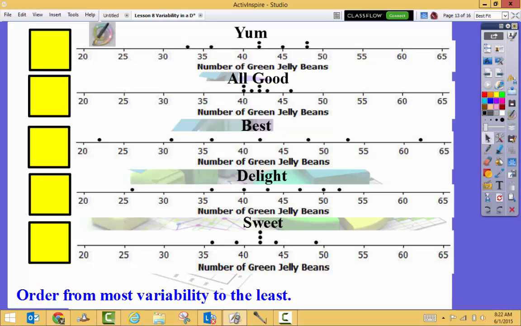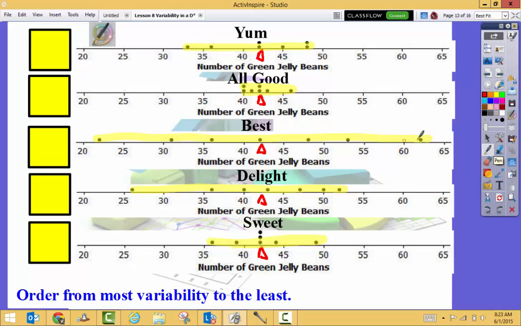Order from most variability to the least. So what I'm going to do is, they're all at 42, so I'm just going to put my little triangle so I remember where they are all at. This is my balancing point. So which one has the most spread? Well, let's look. This Yum is spread out from here to here. All Good is spread out from here to here. Best is spread out from here to here. Delight and Sweet.